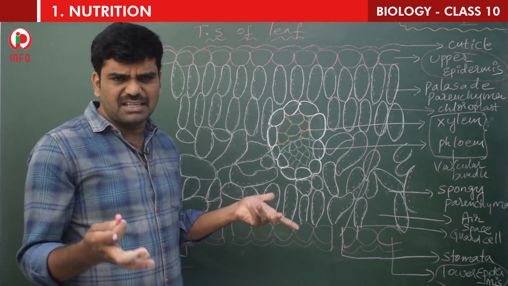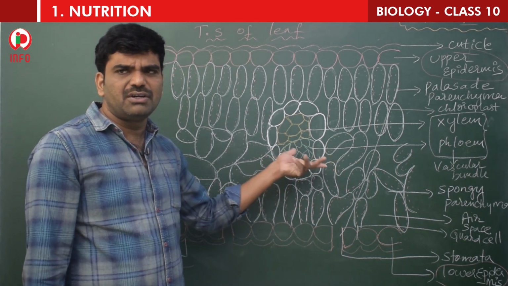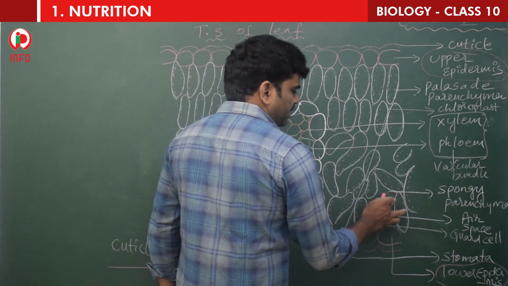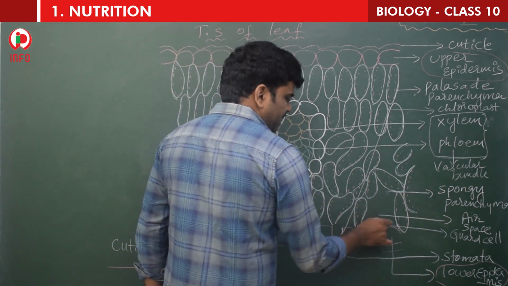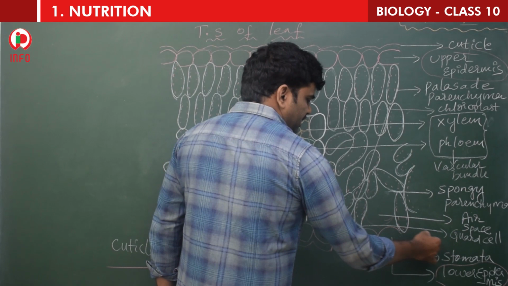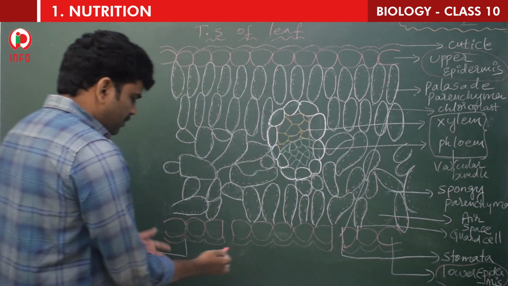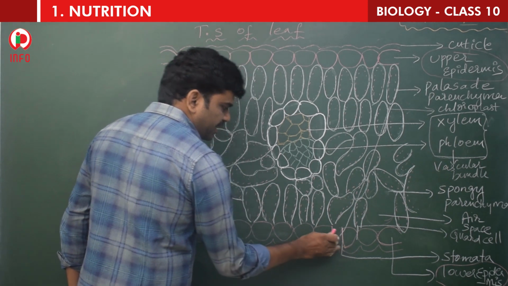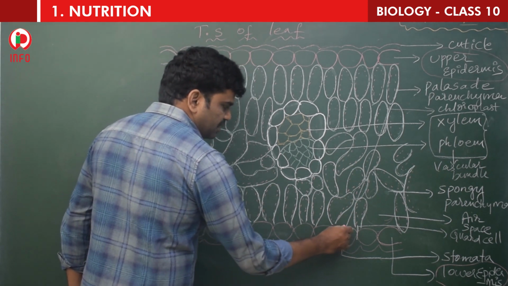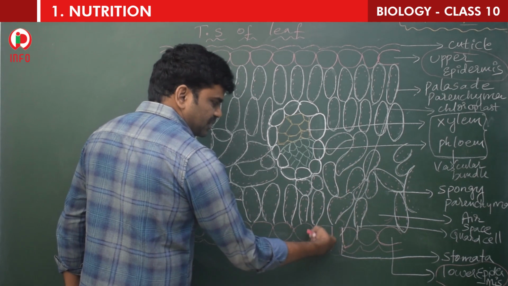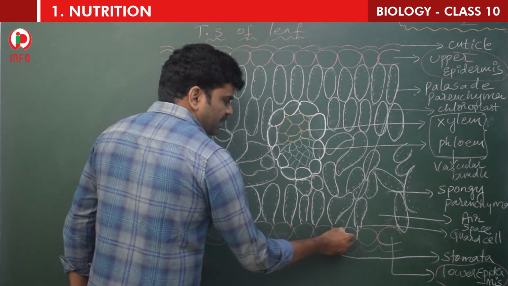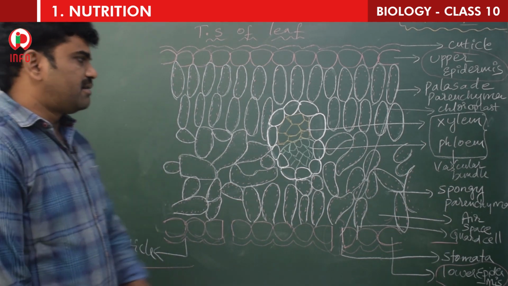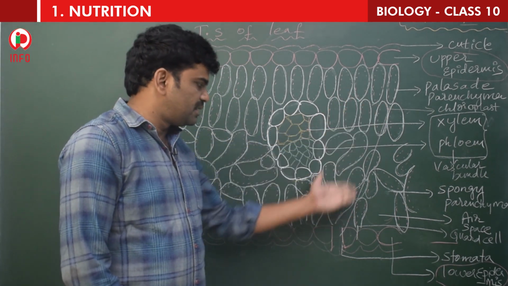You know that in 9th class you learned xylem is a water conducting tissue, phloem is the food conducting tissue, and this is spongy parenchyma, and this space is there. No, this space, this is air space. And you can see one more important thing, which is present in the lower epidermis. There are interruptions. This interruption is the place where the stomata is located, and the stomata are guarded by guard cells. And the chloroplast, you can see the chloroplast.